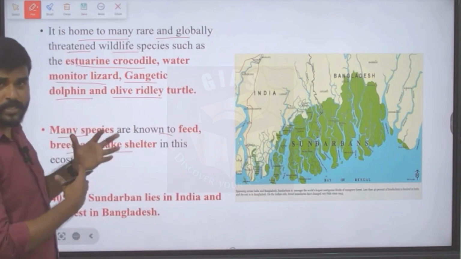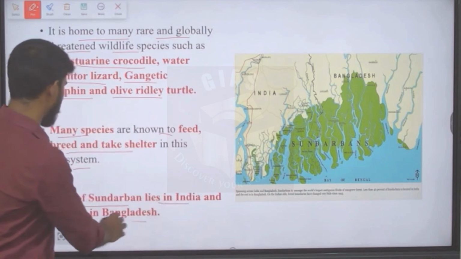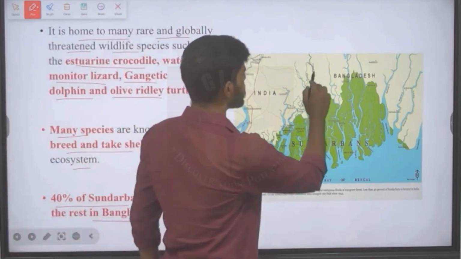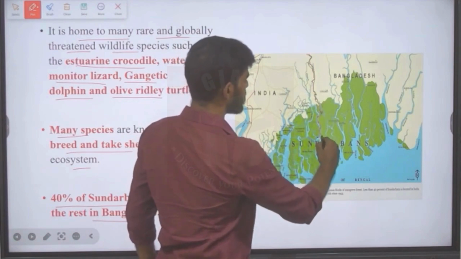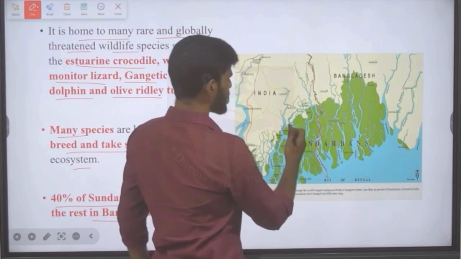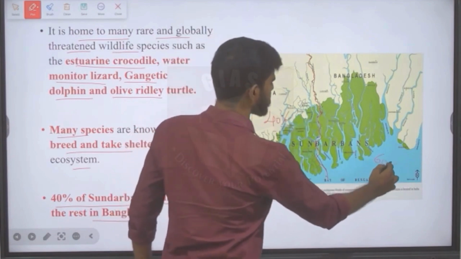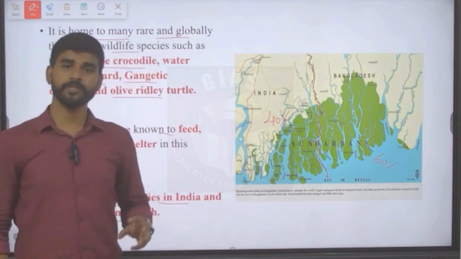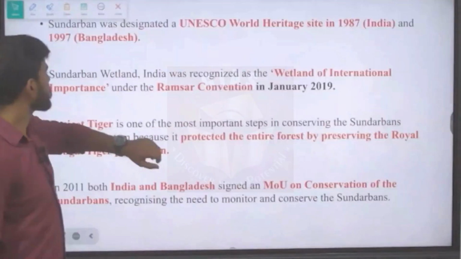Of the total Sundarbans, 40% lies in India and the remaining 60% lies in Bangladesh. If you see here, this is the demarcation line between India and Bangladesh. So 40% lies on this side and the rest 60% on the Bangladesh side. These facts are also important from the exam point of view.